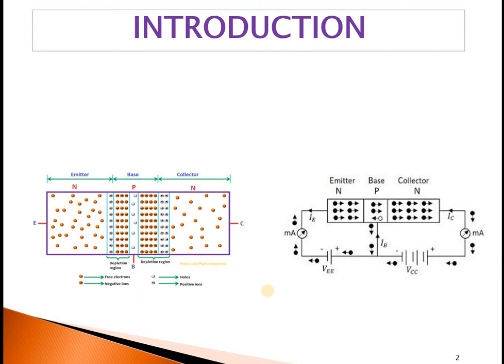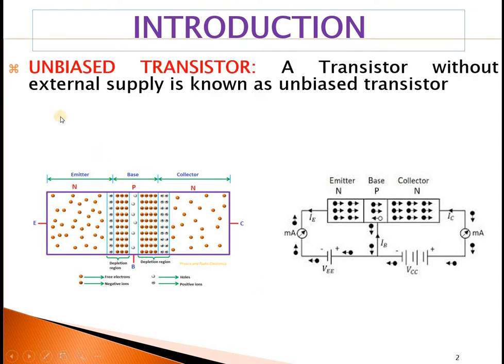The introduction says few headings which is must to understand before we proceed further. First one, unbiased transistor. What is meant by unbiased transistor? This is what is called as unbiased transistor.